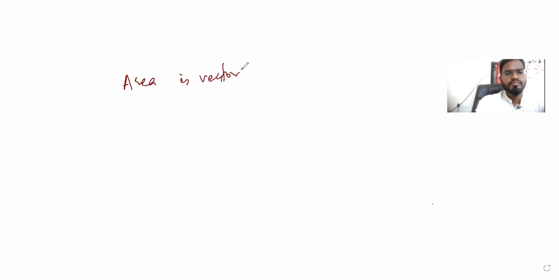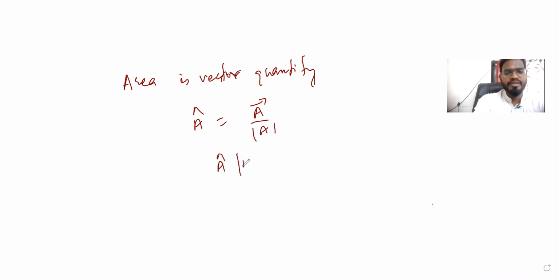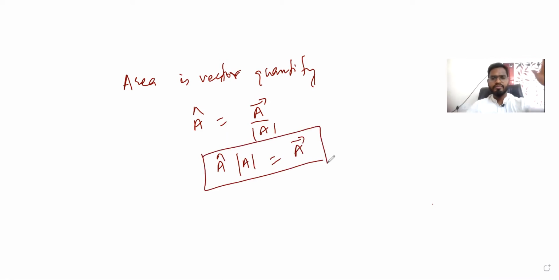And then we'll see electric flux. Let's write whatever we learned. So we can say area is a vector quantity. Fine, we learned something new today. Suppose you consider, guys, A cap, then we can consider A cap is vector A by mod of A. Then A cap multiplied with mod of A is equal to the vector A. So that we can write.